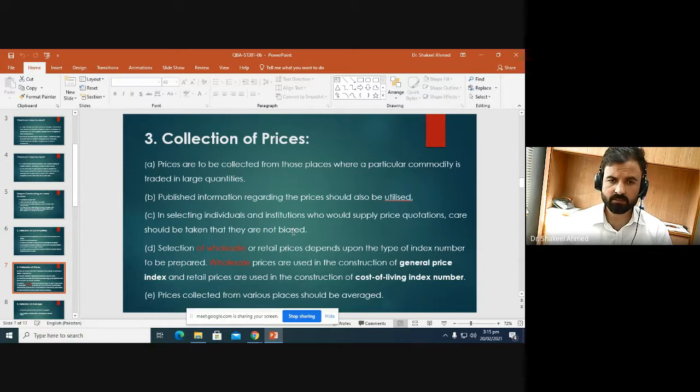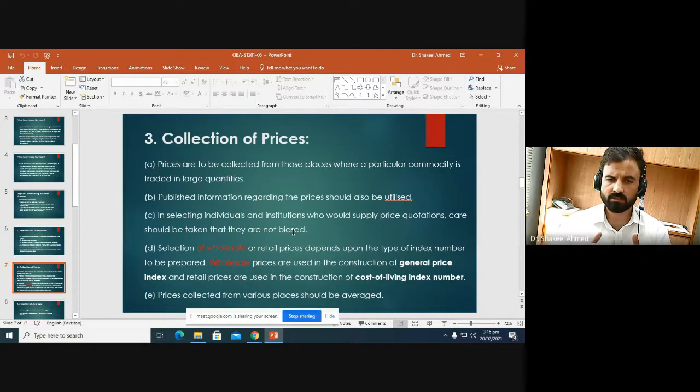The next step is collection of prices. We need to collect data on prices, as we are generally interested in constructing a price index number. So prices are to be collected from those places where a particular commodity is traded in large quantities.